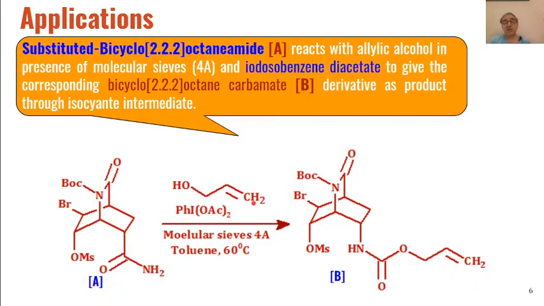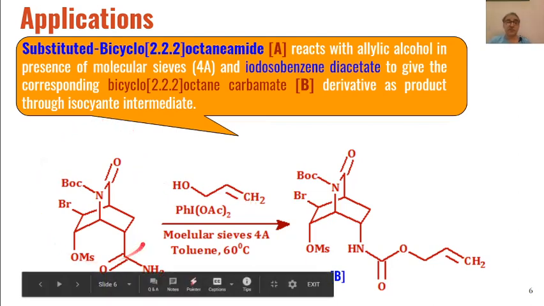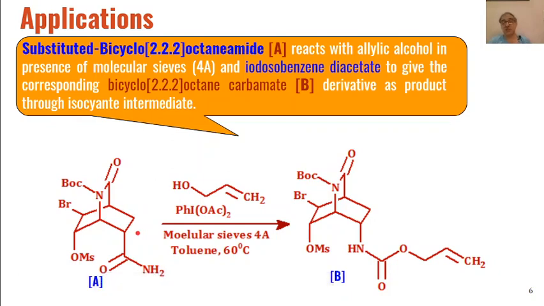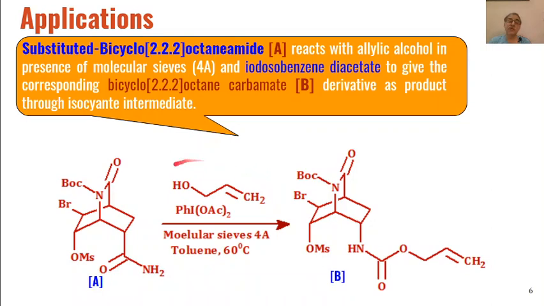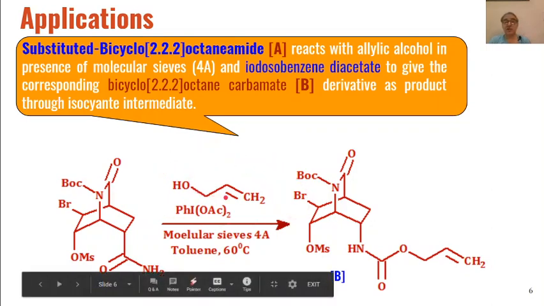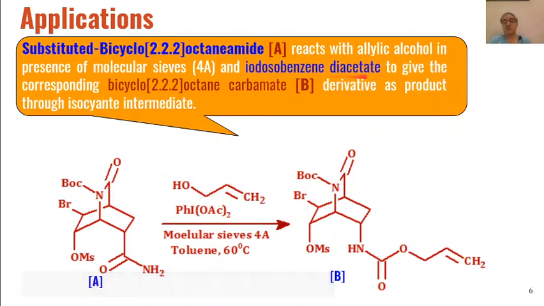Then another example: these substituted bicyclo 2,2,2 octane amides can be converted into these types of carbamate derivatives as the product if we use allylic alcohols and iodosobenzene diacetate as the reagent for this conversion.